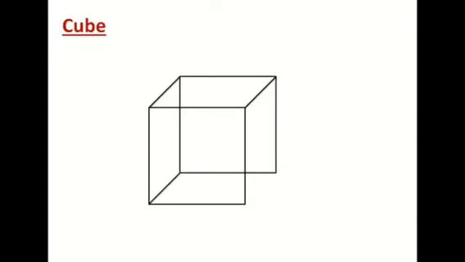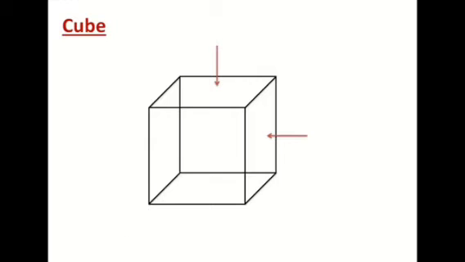Now I have joined one more corner. So here also you can see it has formed one more face. Here I have joined these two corners also. You can see one more face. These red arrows are showing one face here, one face here.